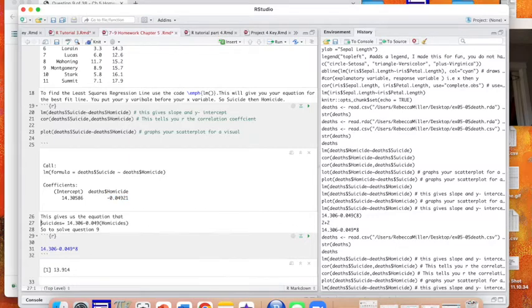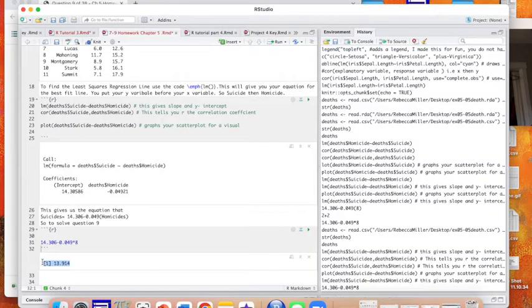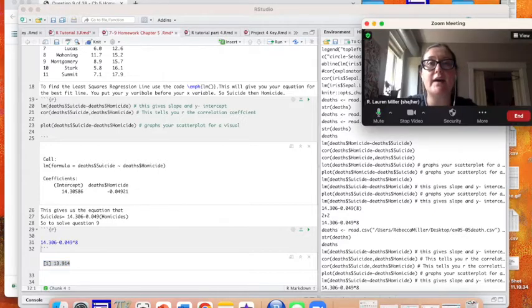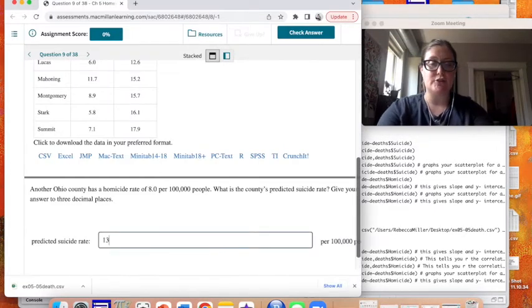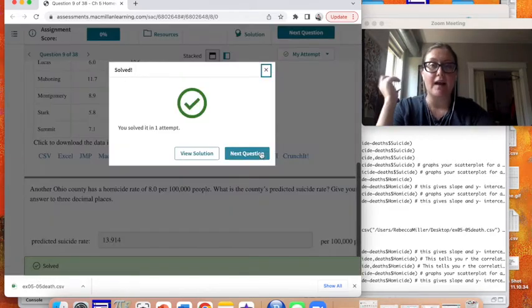So that means that suicides equals 14.306, that's our y-intercept, minus 0.049 times homicides. We're using homicides to predict suicides. So to solve this equation, we're going to substitute in 8 for homicides. I took 14.306 minus 0.049 times 8. That gives me 13.914, and I can go ahead and put that into Achieve and check our answer. And we are again correct.